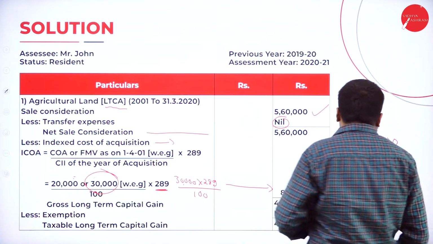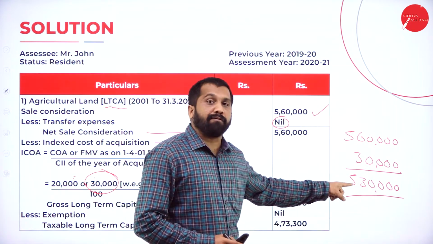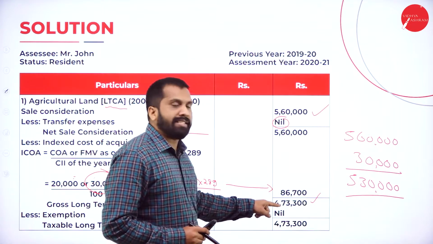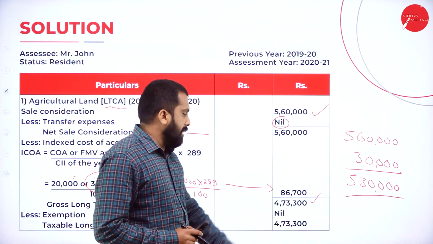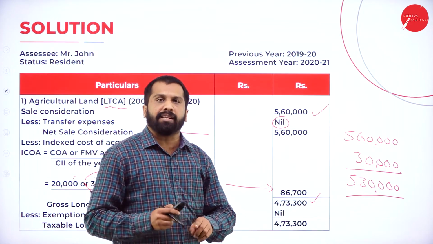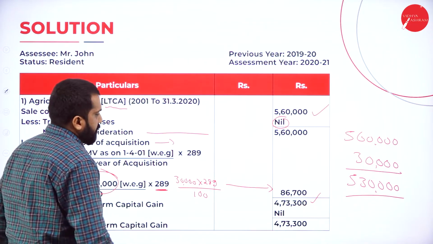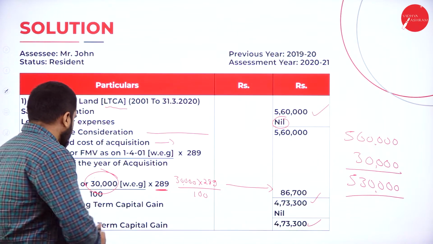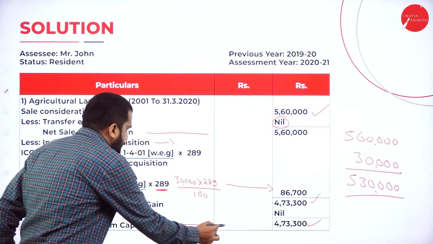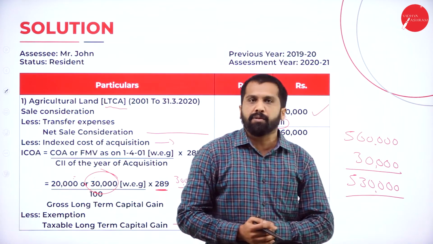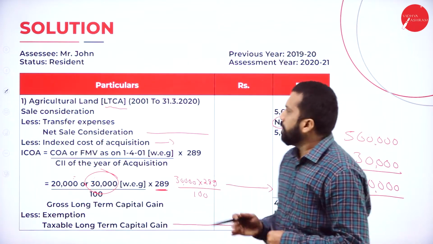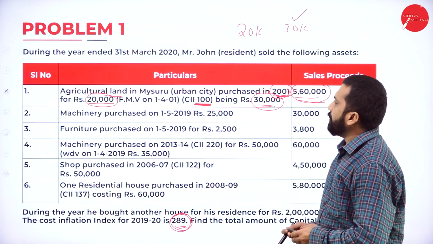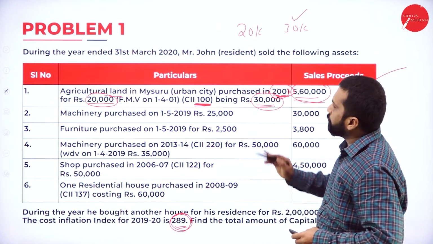Now, earlier you were supposed to pay tax on 5,30,000. After applying indexation, it has become only 4,73,000. Almost you are saved. Now, have you purchased any new agricultural land? No. So, there is no exemption. You are supposed to pay tax on 4,73,300. Taxable long-term capital gain is 4,73,000. Hope you are clear. Now, your agriculture answer is done. Now, we'll go back to the first one. Your first one is done.